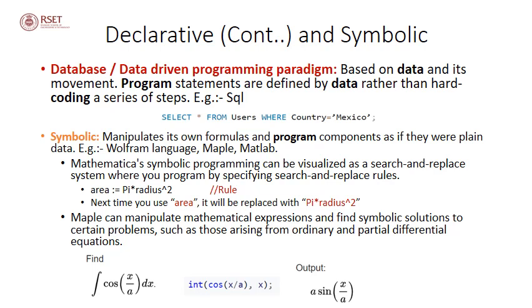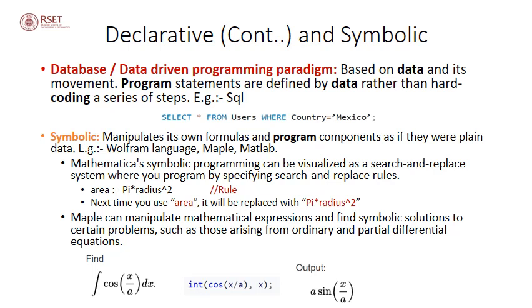Now the final programming paradigm type is symbolic programming paradigm. It manipulates its own formulas and program components as if they were plain data. Examples: Wolfram language, Maple and MATLAB. Mathematica's Wolfram language is a symbolic programming language. It can be visualized as a search and replace system where you program by specifying search and replace rules. For instance, you can have a rule like area equal to pi star radius exponent 2. So next time we encounter the word area, it will be replaced with pi star radius exponent 2.